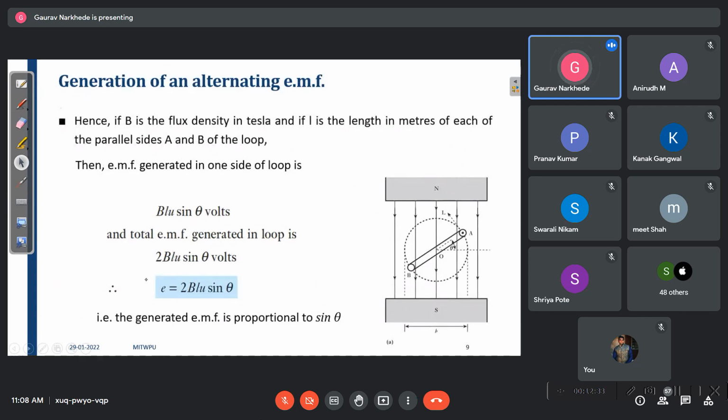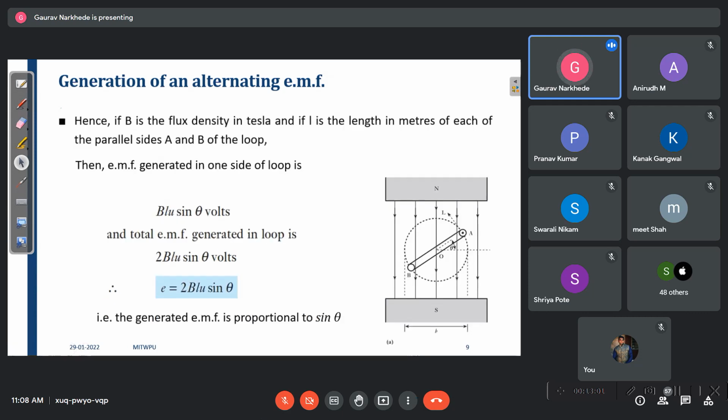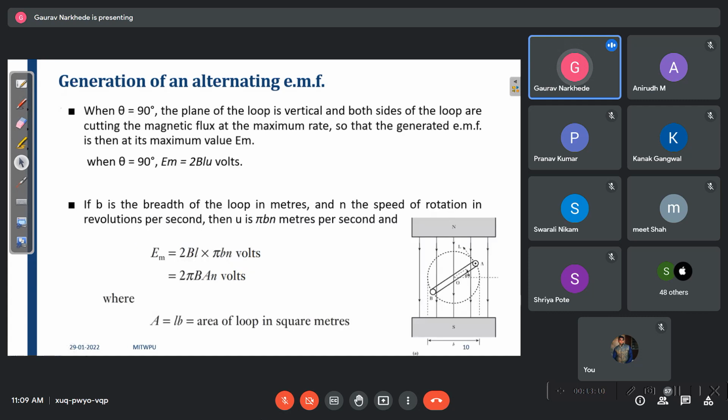And now you know what the induced EMF is. The equation of the induced EMF is given as E is equal to 2 into BLU sine theta. We can have the total magnitude. What is Em? Em is nothing but the maximum value of the induced EMF, that is equal to 2 into BLU. Why? Because whenever the angle is 90 degrees, sine theta will be equal to 1, and you will get the maximum value of induced EMF.